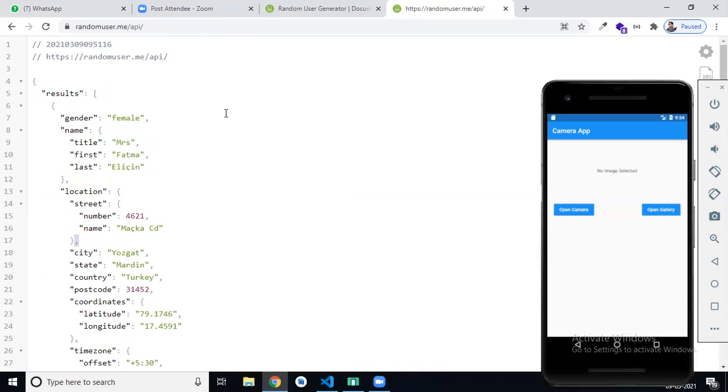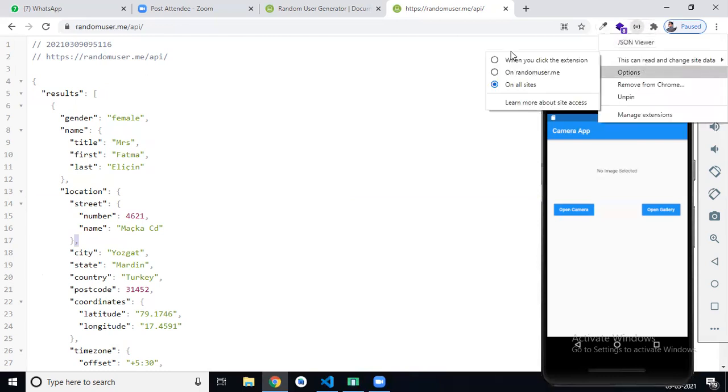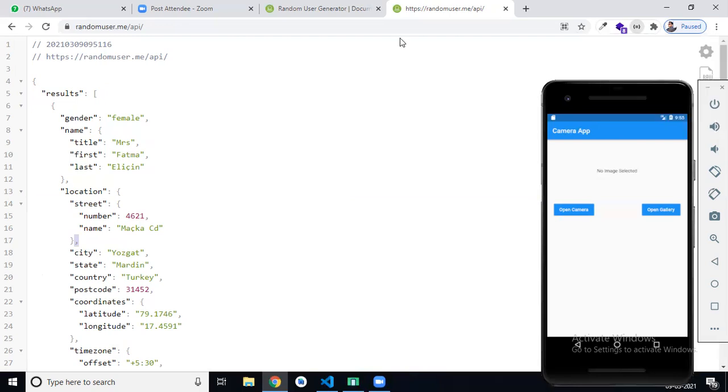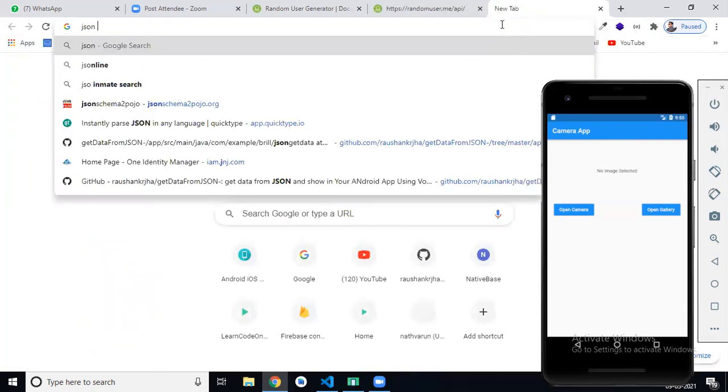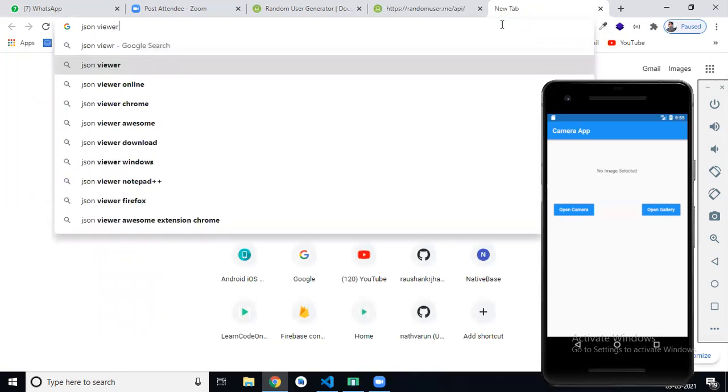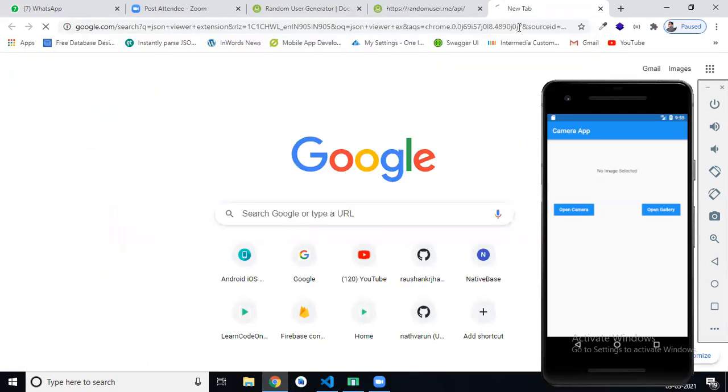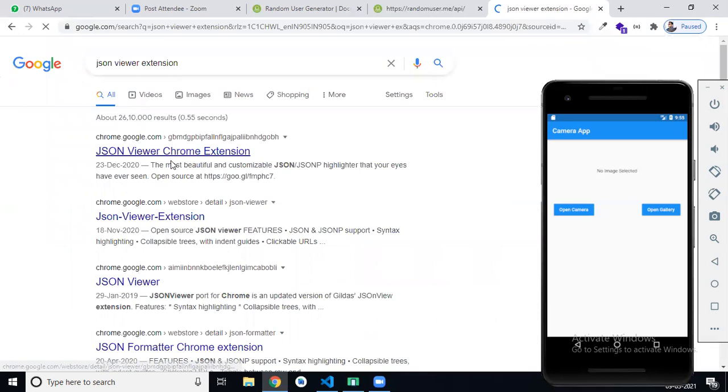Roshan, you told you have added a JSON viewer, right? What exactly did you add to view this data this way? I have added a JSON viewer extension. You can simply search JSON viewer Chrome extension.